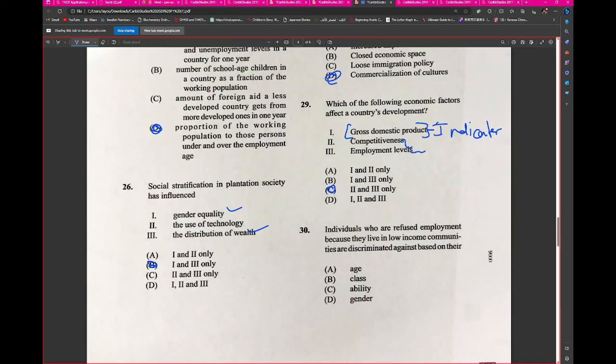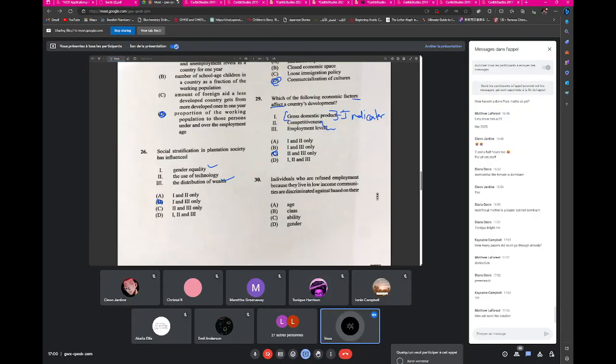That's what GDP and GNP stand for. So that would tell whether or not a country is economically developed, or how economically developed it is. Because it's an indicator of the country's development and not necessarily a factor that affects the country's development, that's why I didn't put 1 as an answer. That's my entire reason why. There's nothing more to my reason.